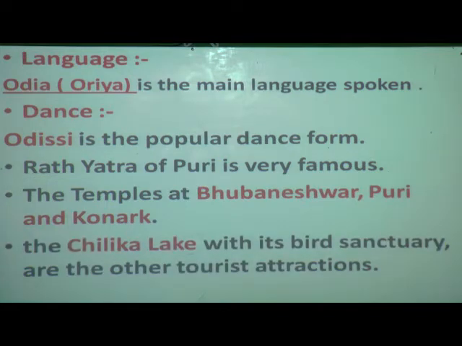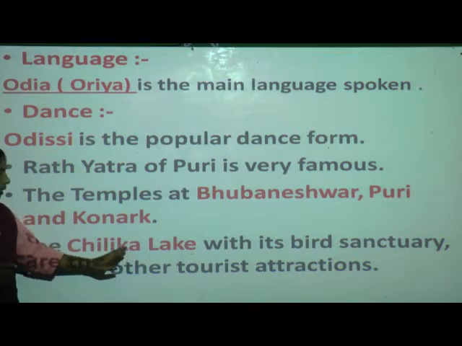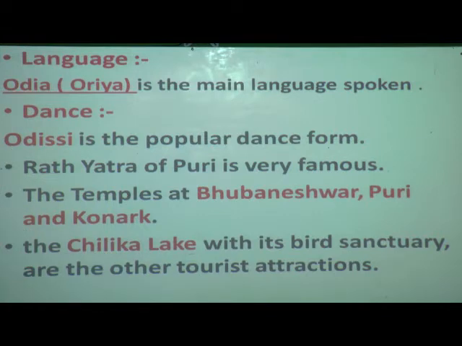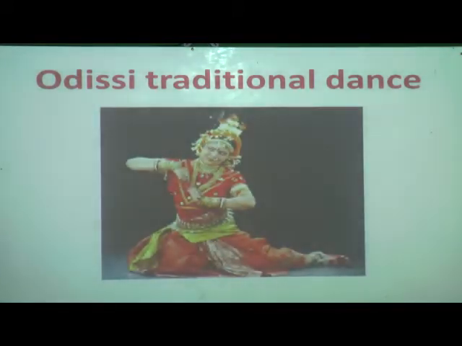Now what else is there in Odisha? So the Chilika Lake. It is the name of a lake, that is Chilika Lake. What do we have there? The bird sanctuary, where the birds can stay. It is a very big tourist attraction. So first of all we will see the traditional dance. Now this is an Odissi dance.